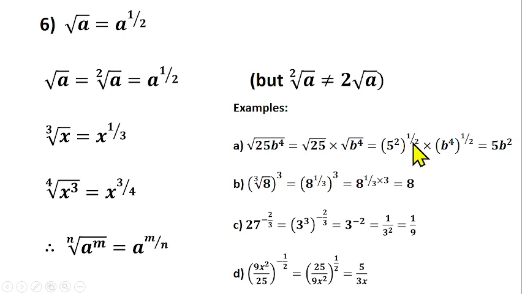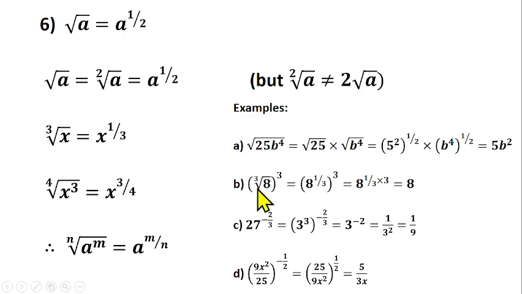So 2 times half will give us what? 1. That is, 2 can cancel 2. So we have 5 raised to power 1 left. Then here also, 4 will multiply the power of half here as well. 1 over 2 in 4 gives us a 2. So you have 5 raised to power 1, which is 5, times b raised to power 2, which is b square. So that will give us 5b square. So if you interpret this one literally, it means square root of 25b raised to power 4. Square root of 25 is 5. Square root of b raised to power 4 is b raised to power 2. So let's interpret this next question.